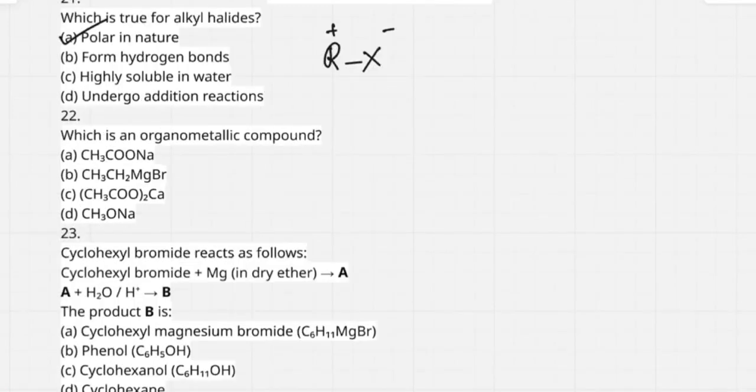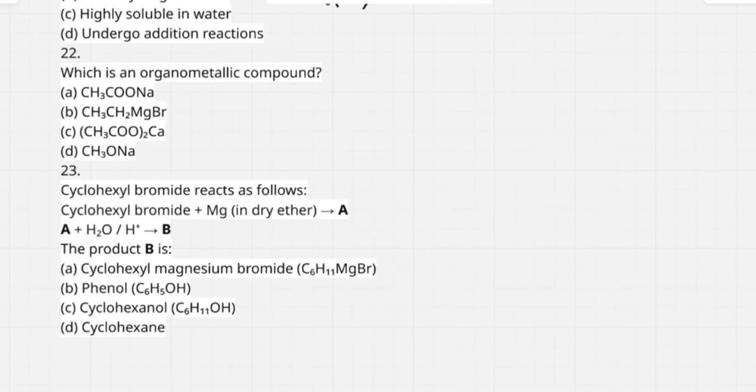Next, I go to question number 22. Which is an organometallic compound? What is an organometallic compound? An organic compound containing metal. For example, RMgX, a Grignard reagent, is an organometallic compound. Here we can check.